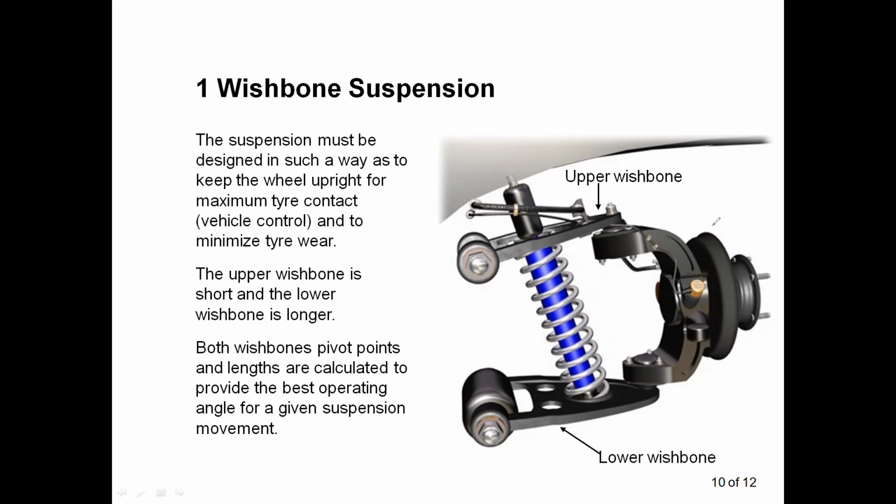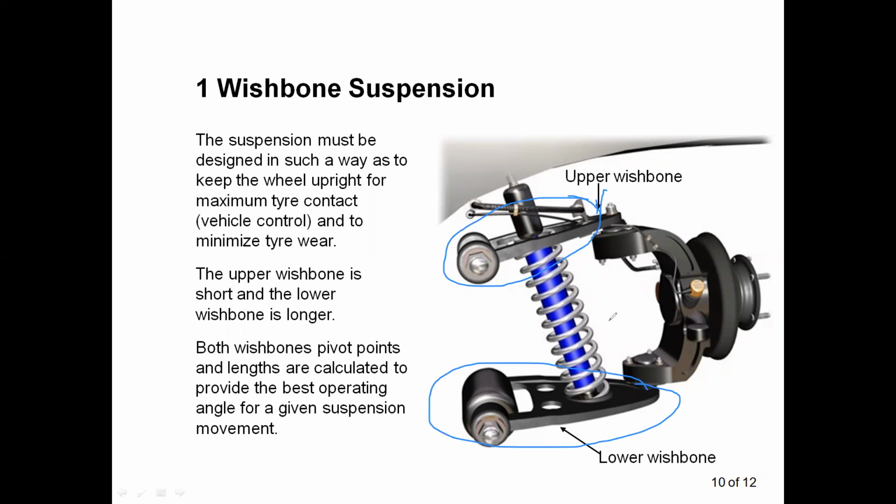This is the overall setup of the wishbone suspension system. You can see the upper wishbone and lower wishbone. These are the wishbones, one upper and one lower. The upper wishbone is short and the lower wishbone is longer compared to the upper wishbone.